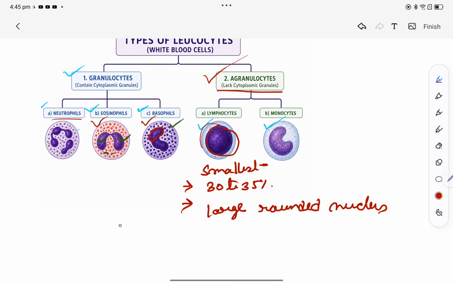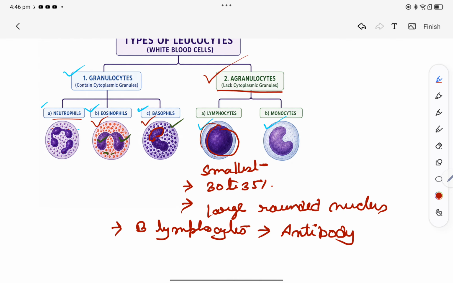Now, lymphocytes are of two types. First, we have B lymphocytes, which produce what? Which produce antibodies. Now these antibodies can combine with antigens, right? And hence they destroy the microorganism producing this particular antigen.